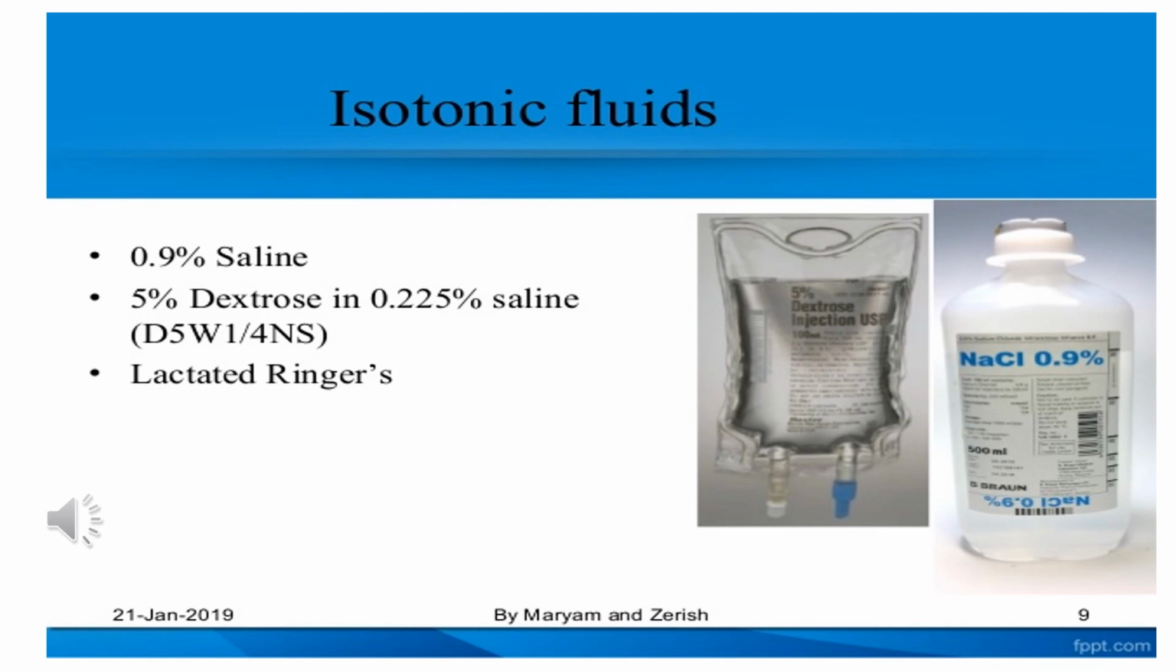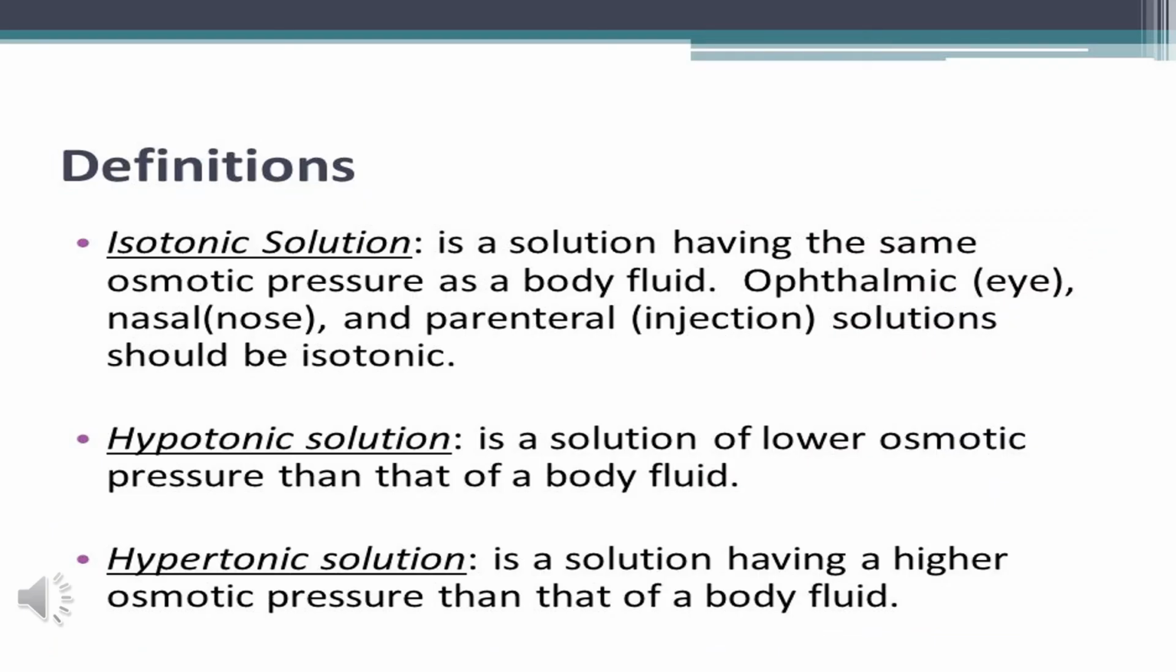These are all the isotonic fluids: 0.9% saline solution, 5% dextrose in 0.225% saline, and lactated Ringer's solution. All these are the isotonic fluids which we are using in our day-to-day life. We know that isotonic solutions are the solutions which have the same osmotic pressure at a given temperature.